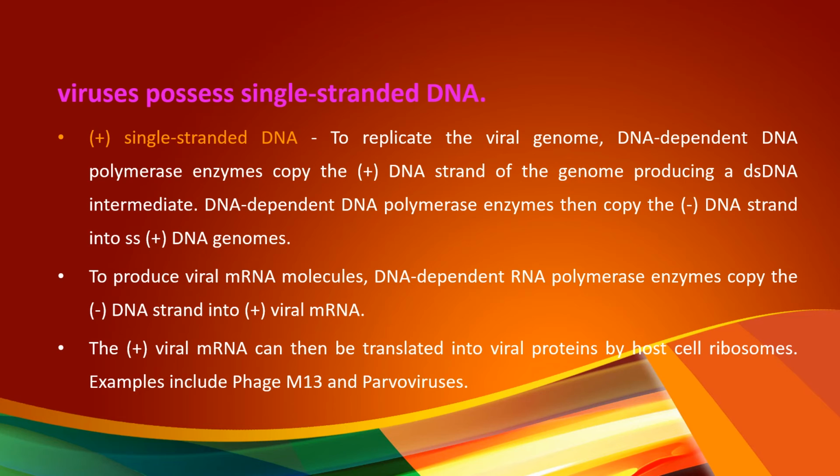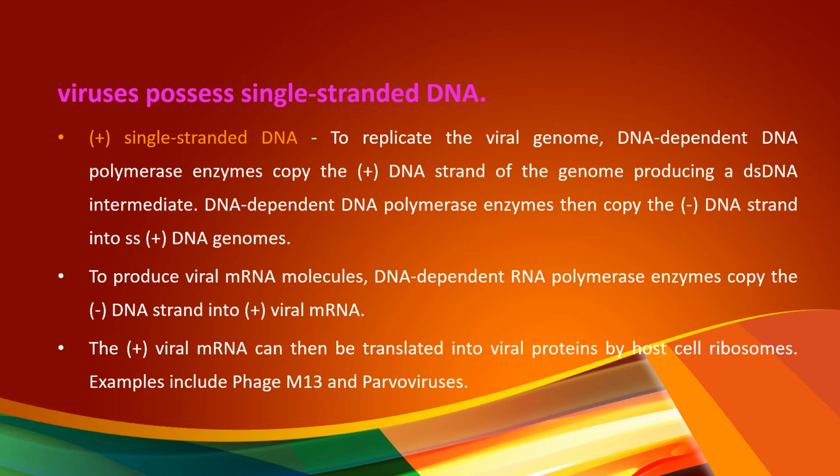Viruses possessing single-stranded DNA, positive single-stranded DNA, as the genetic material. To replicate this viral genome, DNA-dependent DNA polymerase enzymes copy this positive single-stranded DNA and produce a double-stranded DNA intermediate. From this double-stranded DNA intermediate, the enzymes transcribe the negative DNA strand into mRNA as well as the positive DNA genomes.